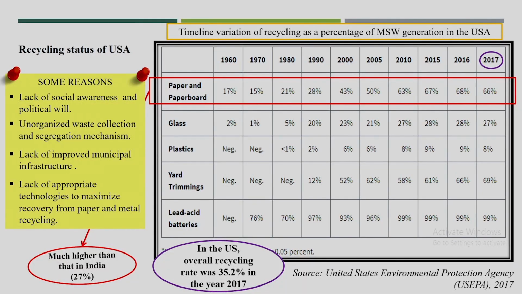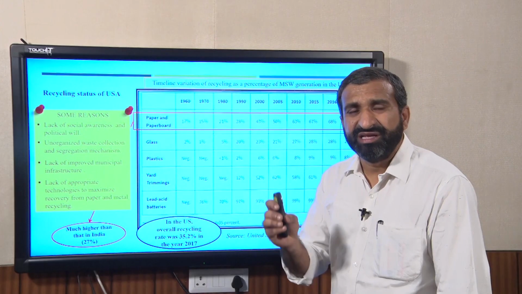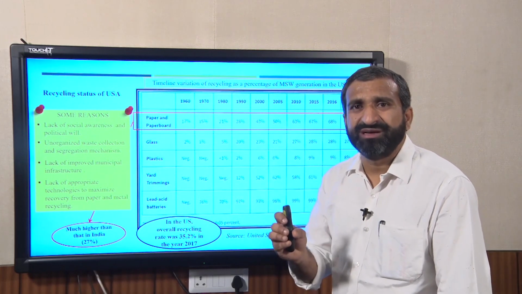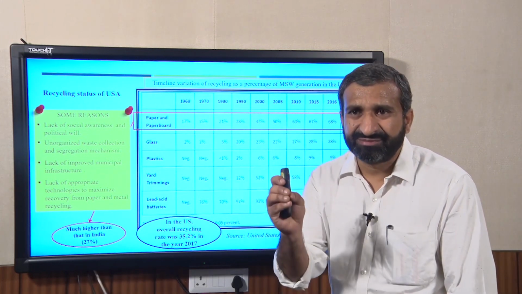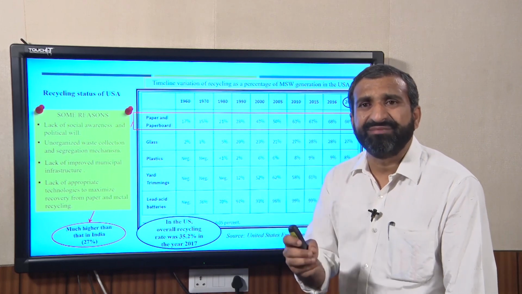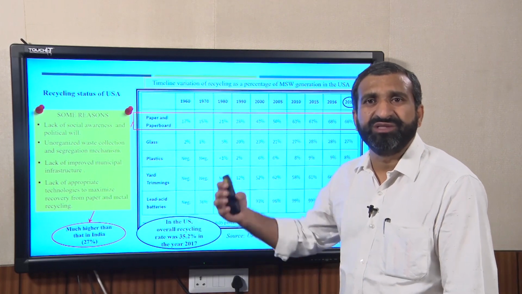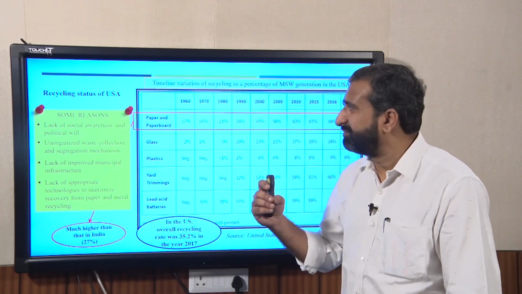There are some reasons, I think everyone knows; in the previous slide also you have seen that most of the waste, whether it is paper, plastic, rubber, leather, glass, or metal, is all recyclable matter. The only important issue is that all material has to be separated, and that is only possible when you are able to collect it from the source, and how best you are able to collect it and send it to the recycling facility.